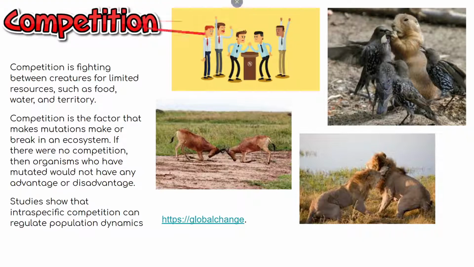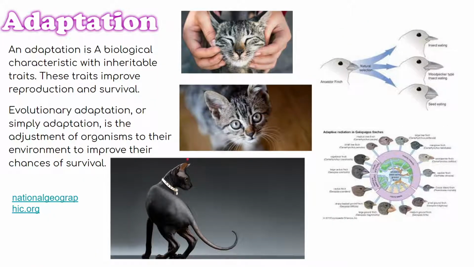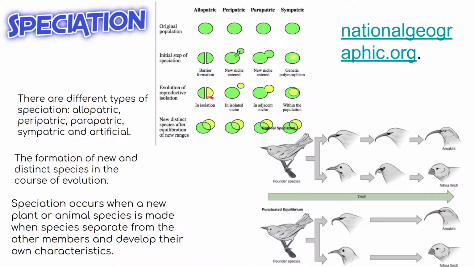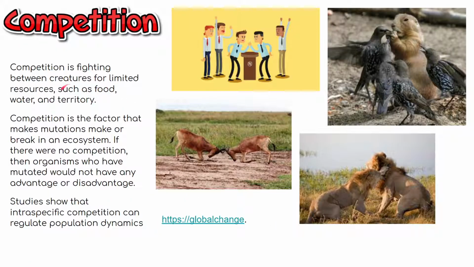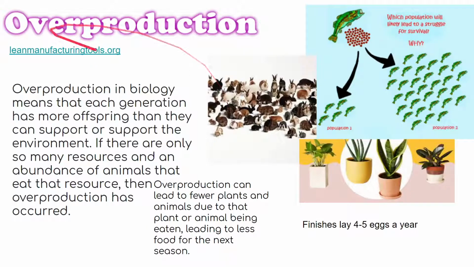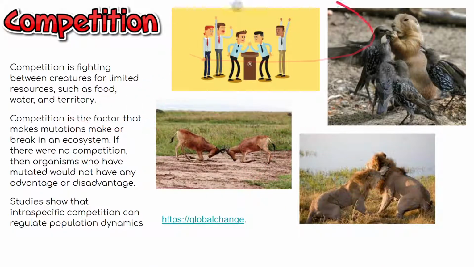So next is competition. Competition is very important because every single one of these examples that I have, speciation, adaptation, variation, and natural selection, would not be important in any way if there was no competition. Competition is the fighting between creatures for limited resources such as food and territory. Competition is the factor that makes mutations a make or break in an ecosystem. Studies have shown that interspecific competition can regulate population dynamics. So basically, they eat the other species, meaning that there's not an overproduction. But there's competition in every single species. That's why I have an example of every single picture.